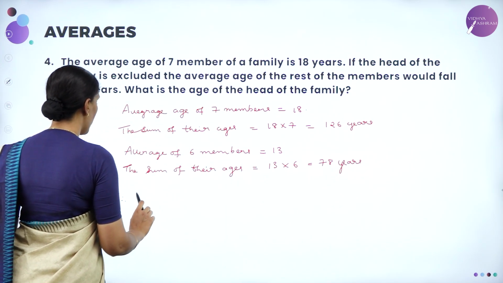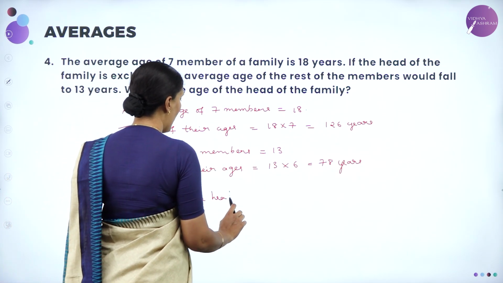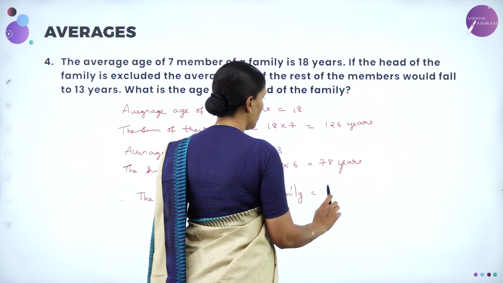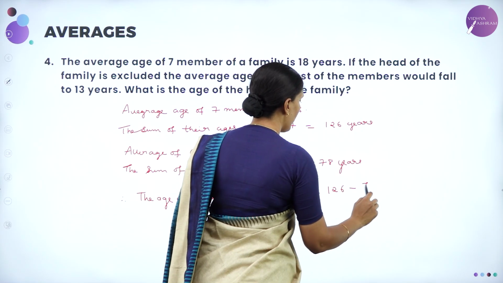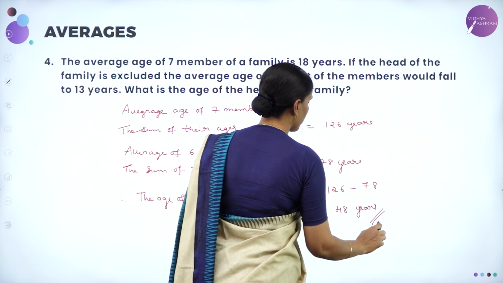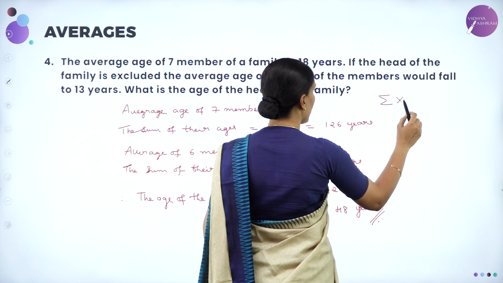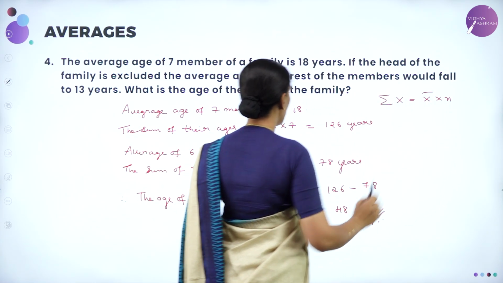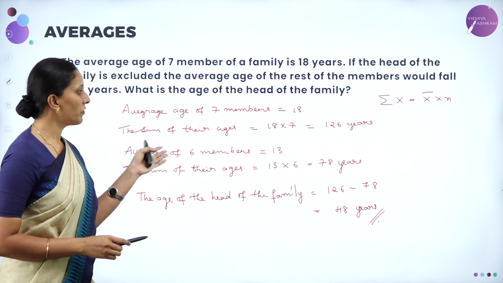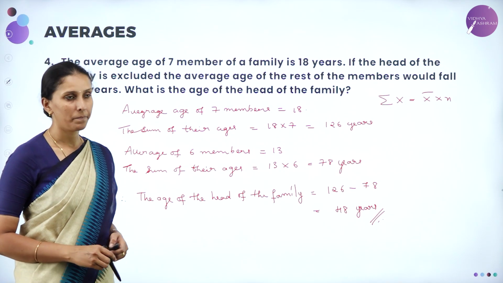So therefore, the age of the head of the family is equal to 126 minus 78, which is equal to 48 years. So here we are using the concept of summation x is equal to x bar into n. They have given the averages along with the number of family members, so by taking the sum of their ages and by taking the difference, we can identify the age of the head of the family.